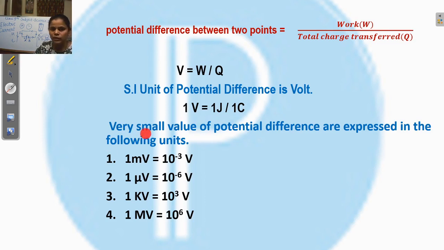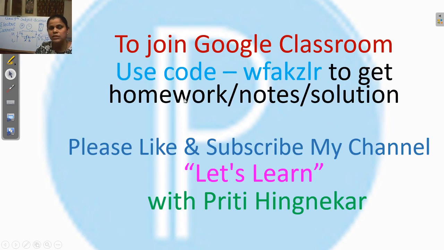Then let's see the very small and large values of potential difference. First is 1 millivolt, 10 to the power minus 3 volt, then 1 microvolt, 10 raised to the power minus 6 volt, kilovolt, 10 raised to the power 3 volt, then megavolt, 10 raised to the power 6 volts. Just remember these values. Okay, I hope you understood this video.